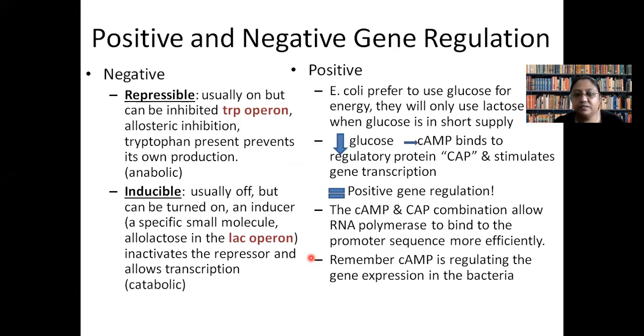Positive regulation actually means switching on. That means when a gene is under positive regulation, the messenger RNA will be formed and protein will be produced. Whereas in case of negative regulation, it will be off. That means the product of the gene will not be produced.